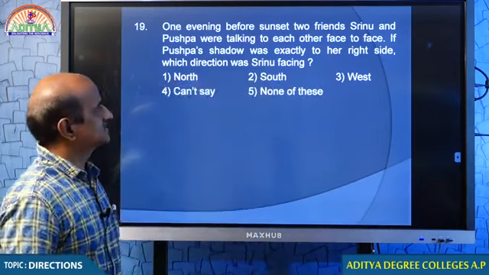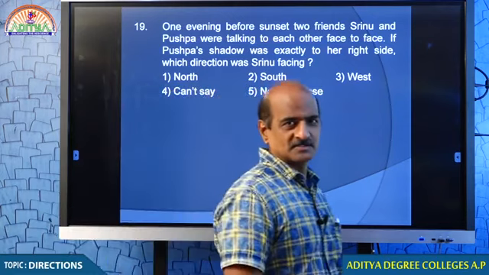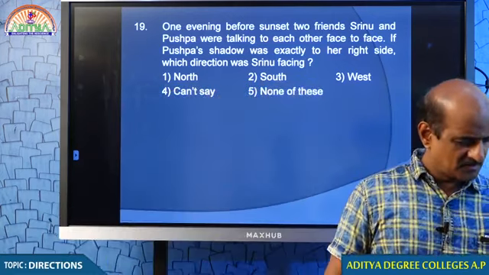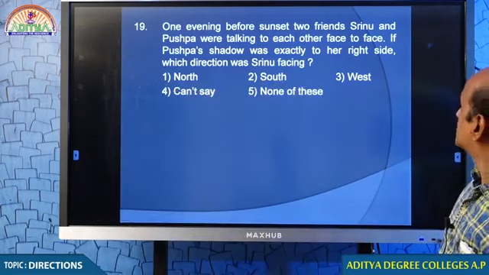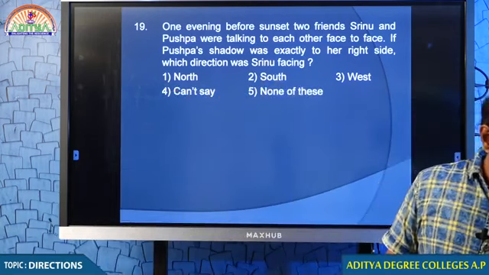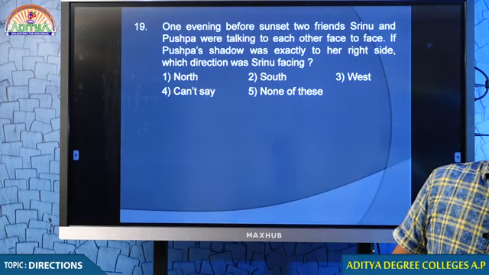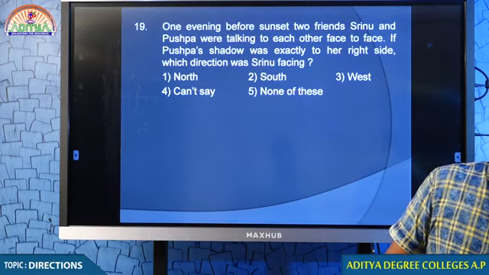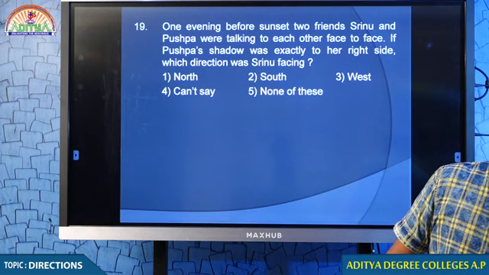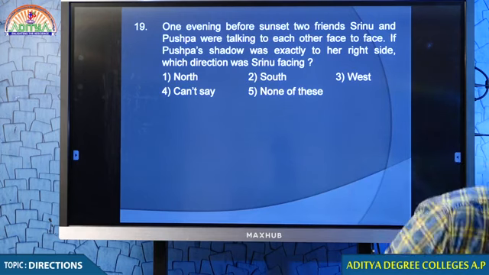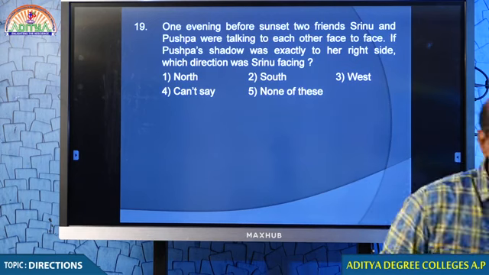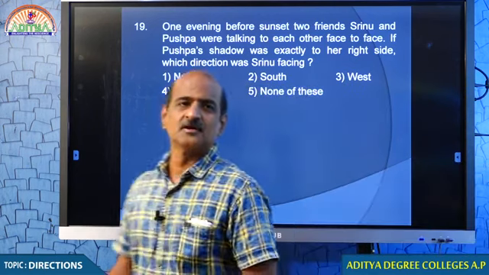One evening before sunset. Who are talking? Srinu and Pushpa were talking to each other without going home. What are they doing now? They are talking to each other. Now the time is evening before sunset. Okay, well done. Somebody says north. Many of you put north.